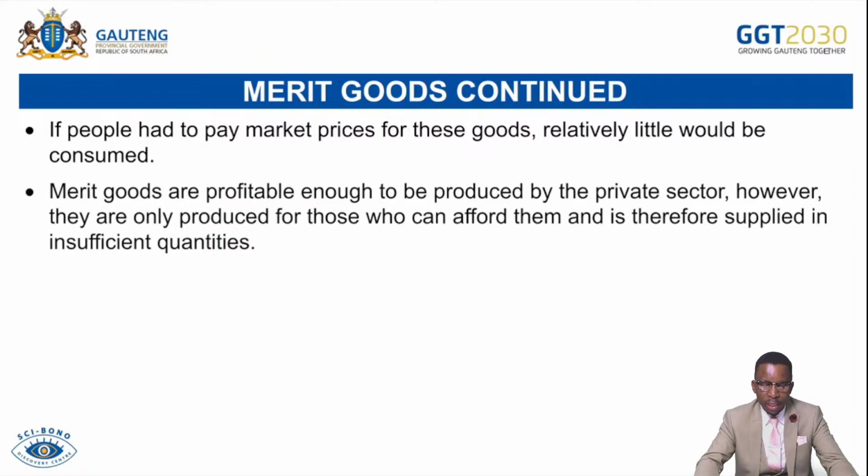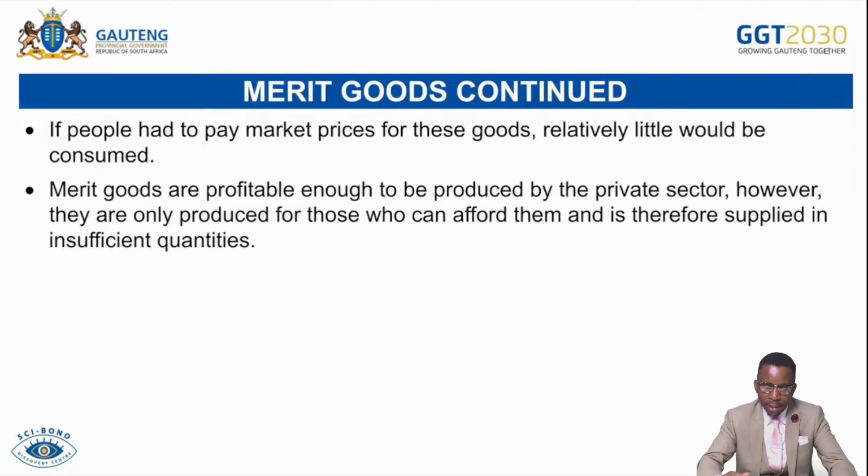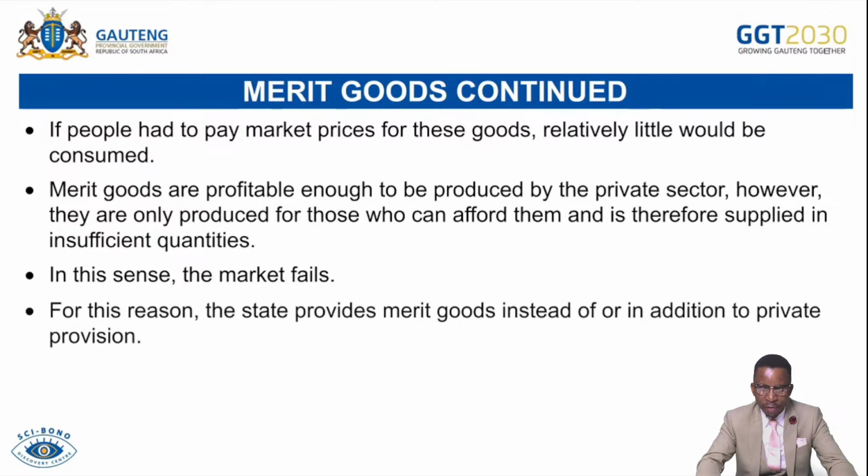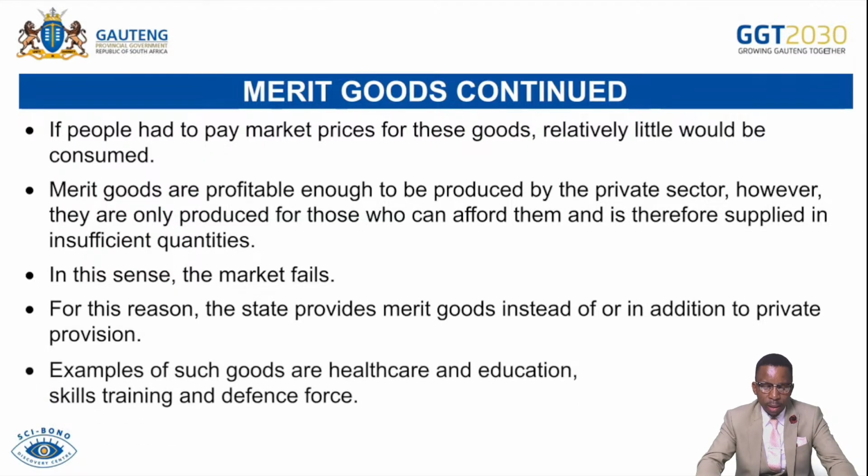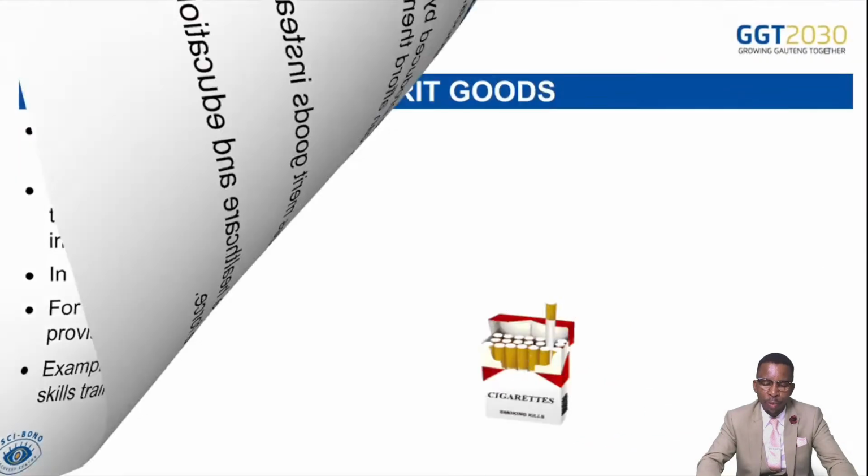Merit goods are not profitable enough to be produced by the private sector. However, they are only produced for those who can afford them, and therefore supplied in inefficient quantities, meaning they supply less because they know that not everyone is willing to pay for them, since they only produce goods for those who can afford. They don't consider producing goods for non-payment. In this sense, the market will be failing. For this reason, the state provides merit goods instead of, or in addition to, private provision. Examples of such are education, healthcare, skills and training, as well as the defense force. They are examples of merit goods.